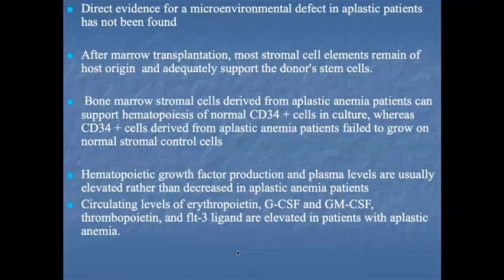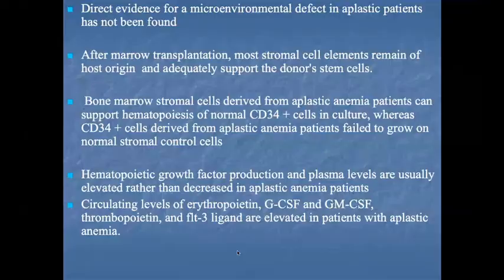The marrow is hypoplastic, so to make it proliferate the compensatory growth factors increase. The circulating levels of erythropoietin, G-CSF, GM-CSF, thrombopoietin, and FLT3 ligand are elevated in aplastic anemia, because they try to compensate the marrow proliferation.